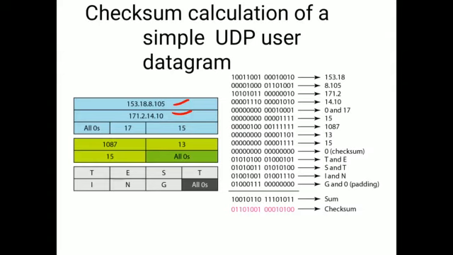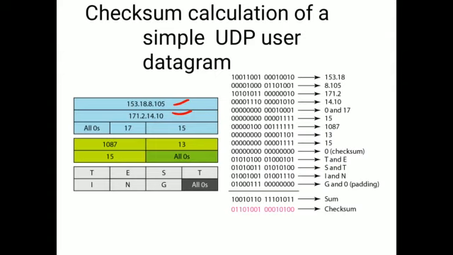So how will we calculate the checksum value? Here, for 153.18 and 8.105, we will write the binary numbers and divide them into two columns. In the two columns we will write the binary value for each and every case. Checksum means we will add all these things. The checksum concept we already discussed, and the same concept is used here. So we will write all the values and apply the checksum.